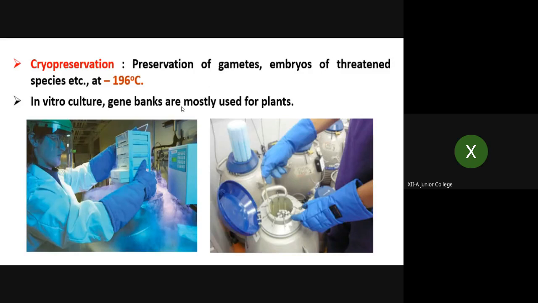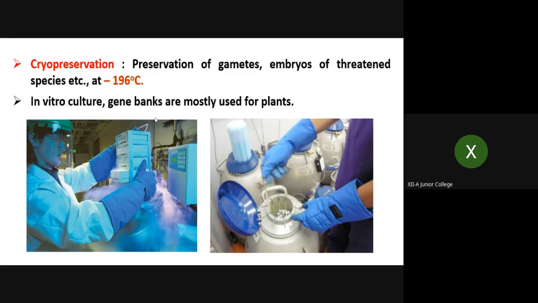So in vitro culture and gene banks are mostly used for plants. In vitro, vitreous is what? Glass. So inside the glass means outside the natural way, inside the glass. These are preserved by using gene banks, meaning the genes of those rare, endemic, endangered, threatened species are protected by using gene banks.